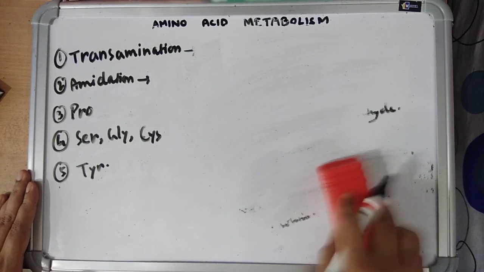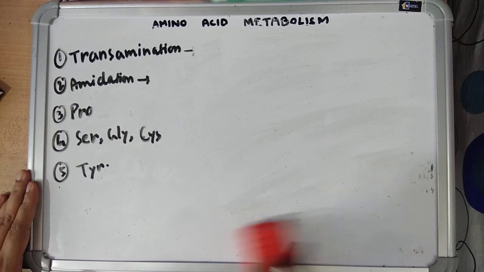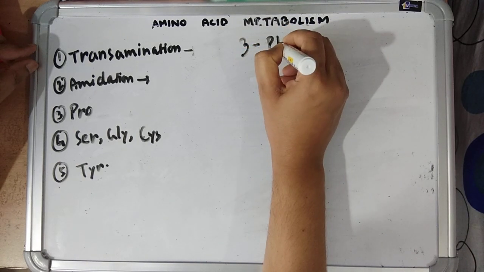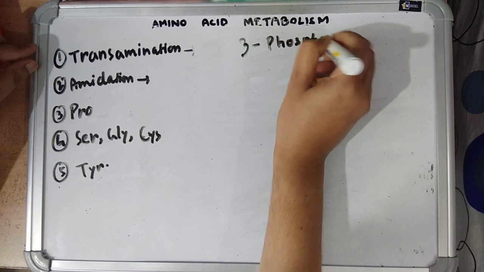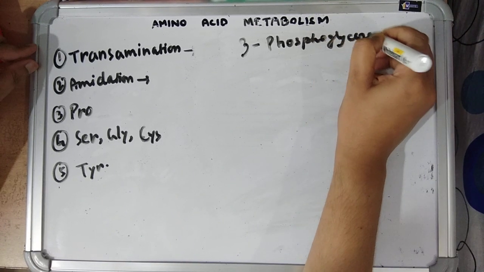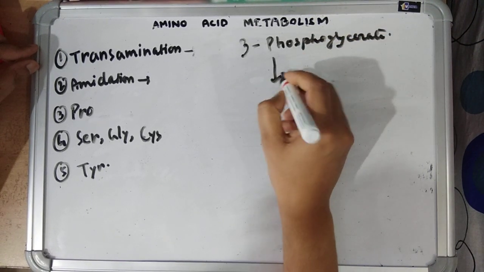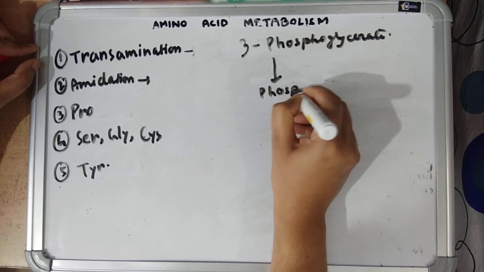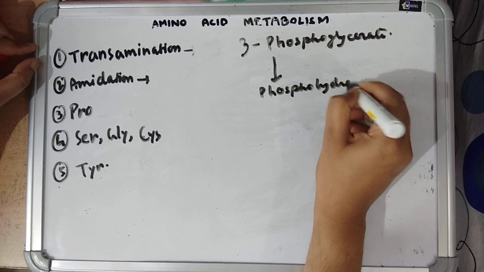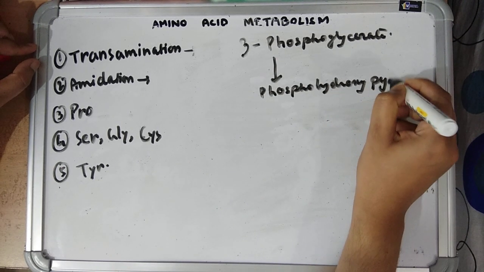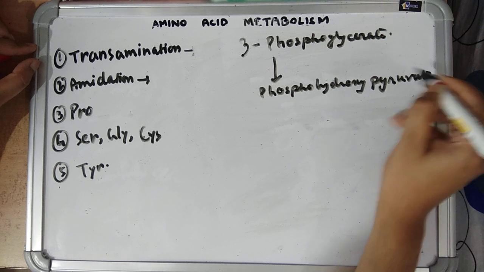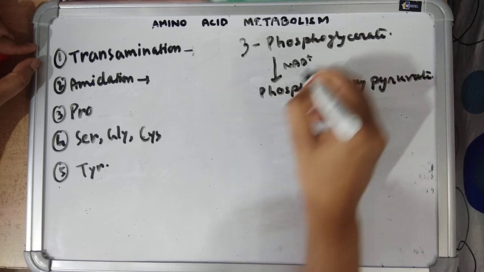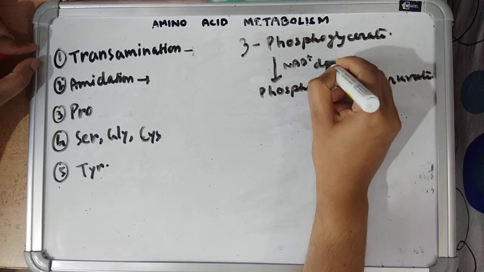Next is serine. Serine is formed by the intermediate of glycolysis, 3-phosphoglycerate. 3-phosphoglycerate undergoes oxidation first to form phosphohydroxypyruvate. NAD is required and the enzyme is dehydrogenase.